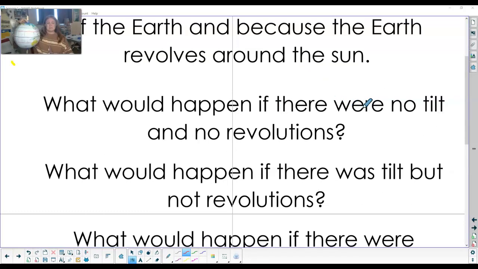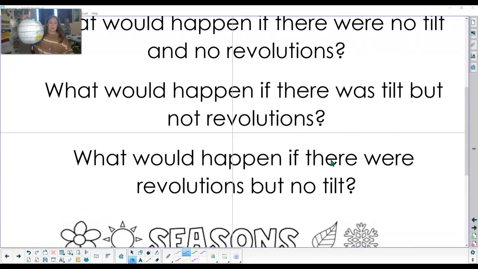I read the first one wrong. What if there was no tilt and no revolutions? I did that one and that one. Okay, what would happen if there were revolutions but no tilt? It's going around the sun, but it's not tilted.